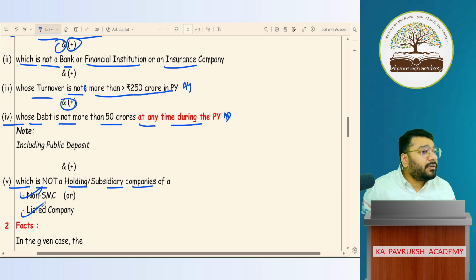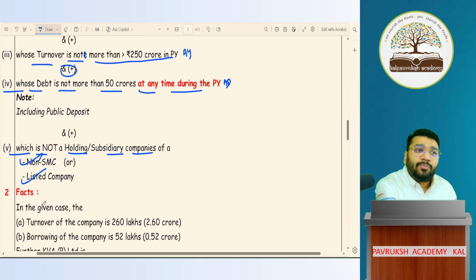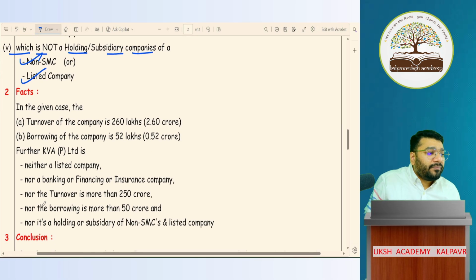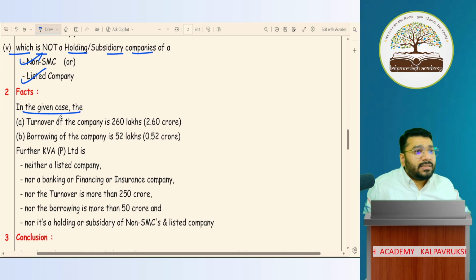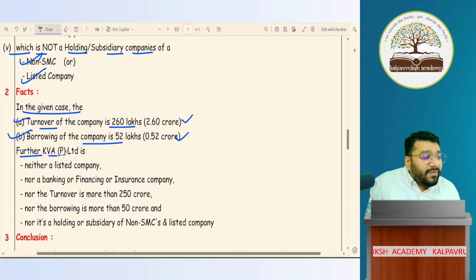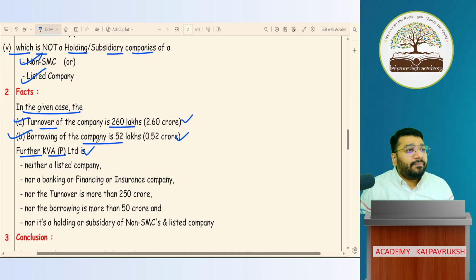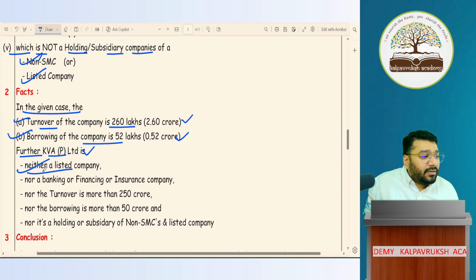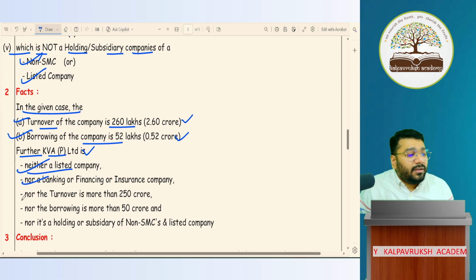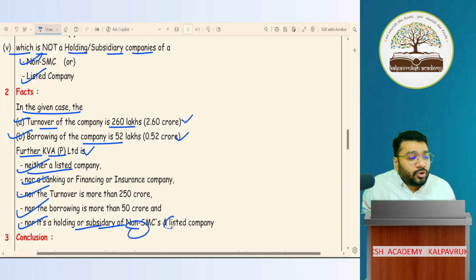Got it? Not got it? Now, this is the provision. Now write the facts. In the given case, this is how you write in law also, no? In the given case, the turnover of the company is 260 lakh, which is 2.6 crore. Borrowing is 52 lakh, which is 0.52 crore. KVA is a private limited company, neither listed nor a bank, finance or insurance company, turnover not more than 250 crore, borrowing not more than 50 crore. It is neither the holding nor subsidiary of a big company or super big company.